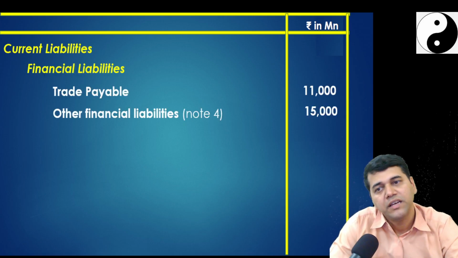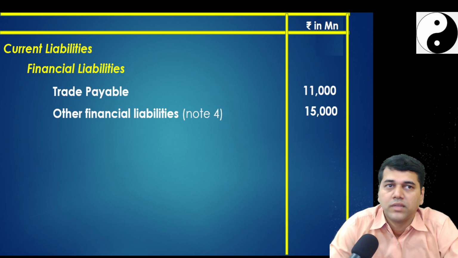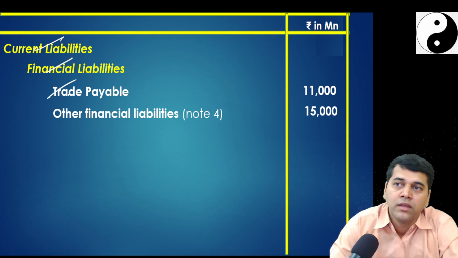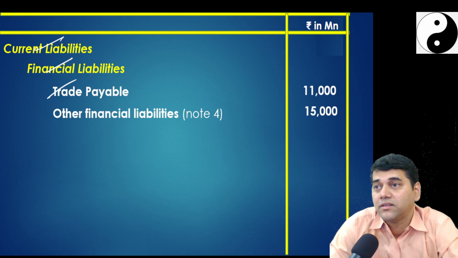I'll move to the current liability portion now. What do you have in current liabilities? First one, trade payable. Is there any adjustment? Current liability, financial liability, trade payable. Under trade payable, I have one more line. Is there any loans?